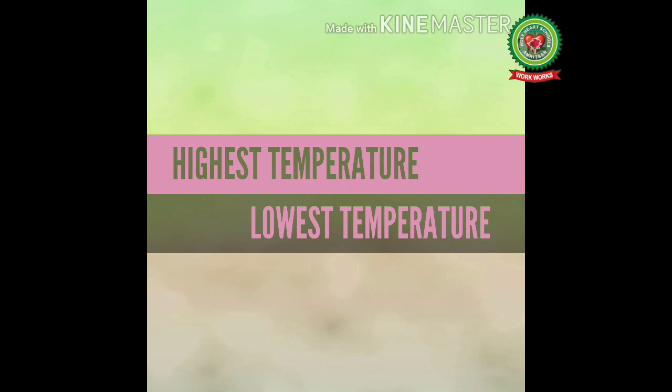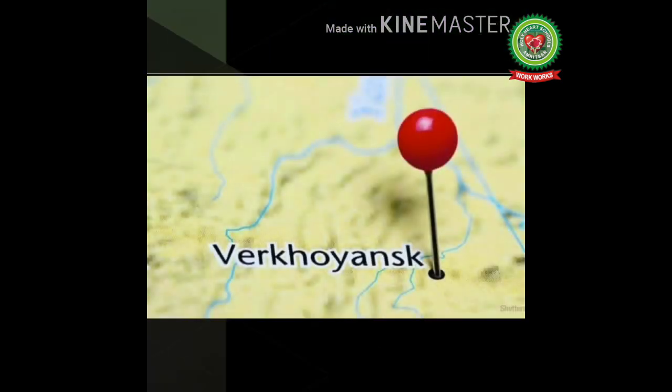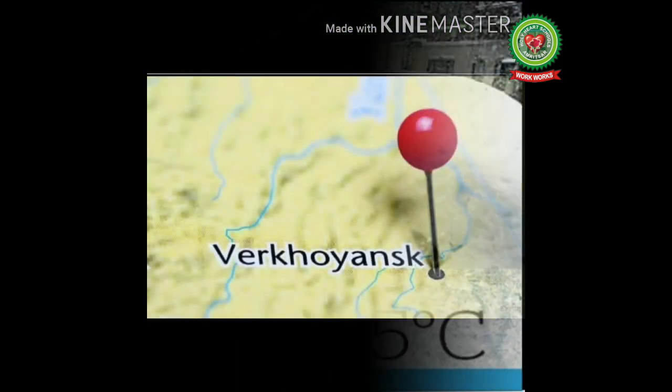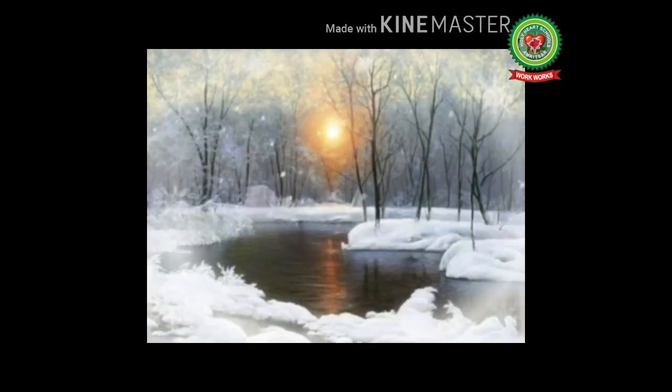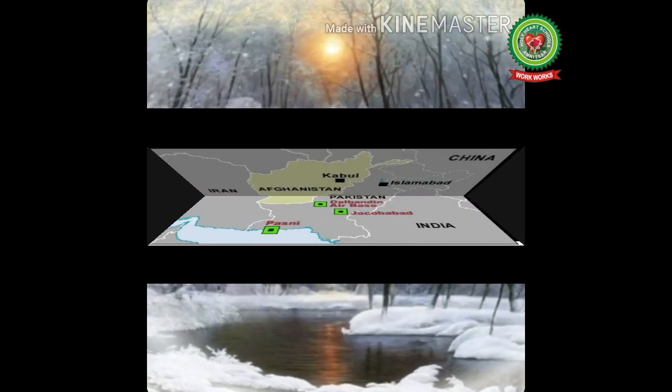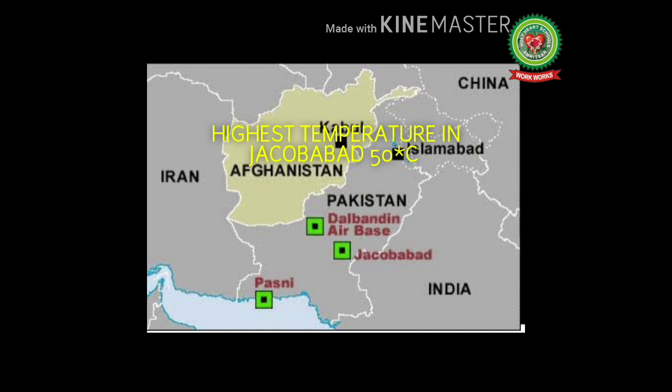Next, Asia has recorded the lowest temperature at Verkhoyansk, minus 70 degrees Celsius in Russia. It is the coldest inhabited place in the world. Asia has the highest temperature in Jacobabad, 50 degrees Celsius in Pakistan. So both the highest temperature as well as the lowest temperature are found in Asia, which makes Asia a continent of contrast.